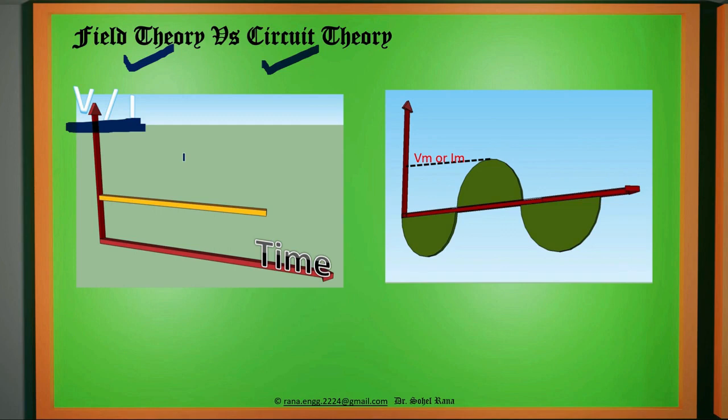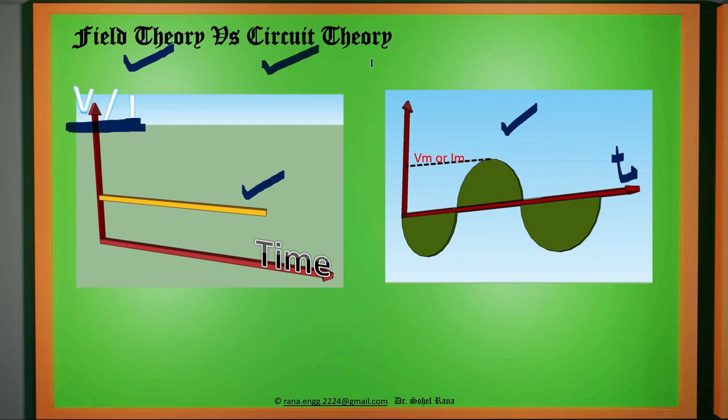We know that there are two types of currents. One is alternating current, which is changing with respect to time. This is our time graph. And the current which is constant with respect to time is called direct current. We have direct current, we have alternating current, we have voltages related to those particular circuits. The study of voltage and current comes under circuit theory. Subjects like electronic devices or digital logic deal with circuit theory.